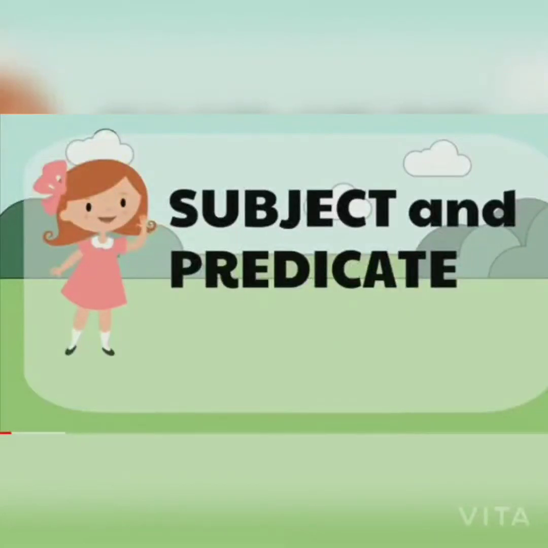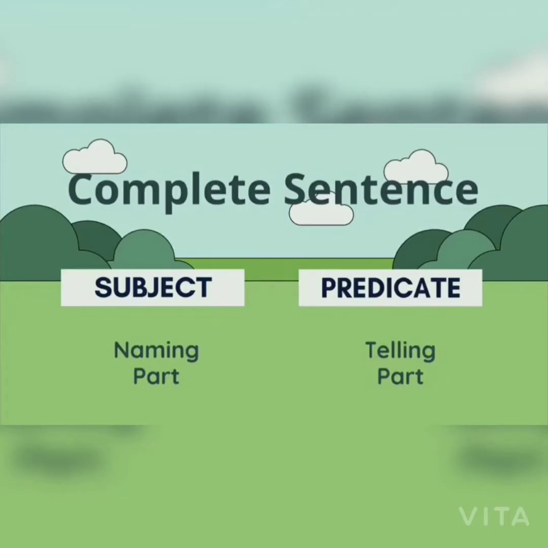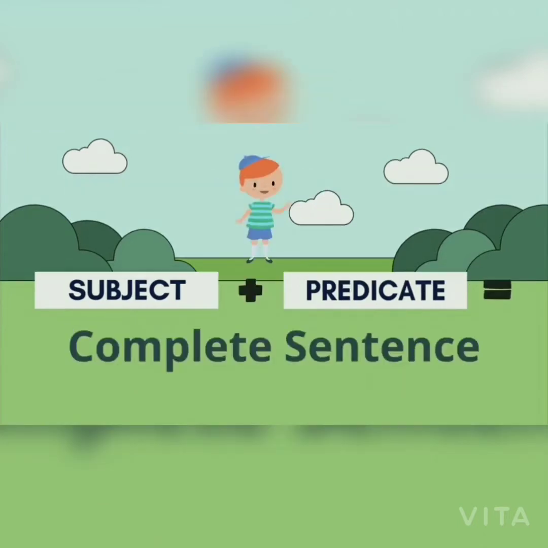Predicate. In the previous online classes, I already taught you about subject and predicate. Let's revise it. Subject and predicate are two important parts of a sentence. A complete sentence has two parts, a subject and a predicate. A subject is the telling part of a sentence. Let's learn more about how a subject and a predicate form a complete sentence.